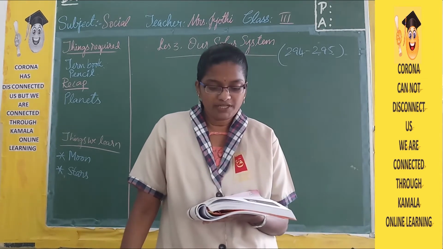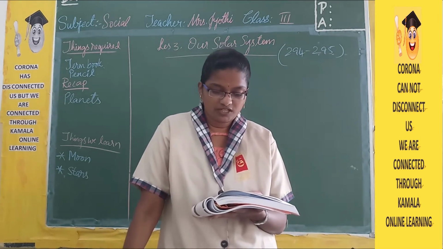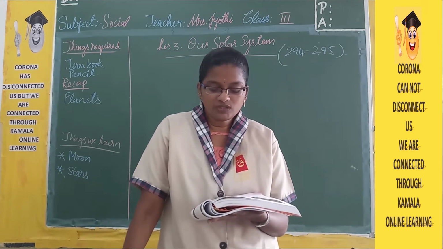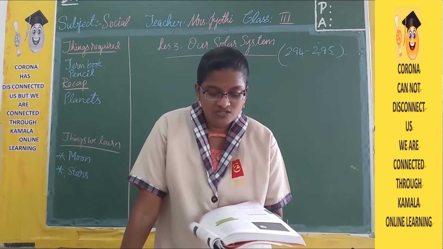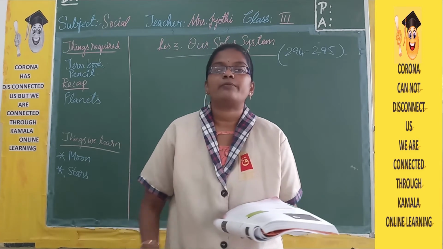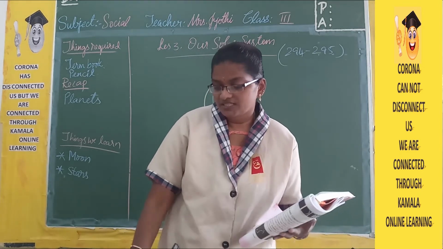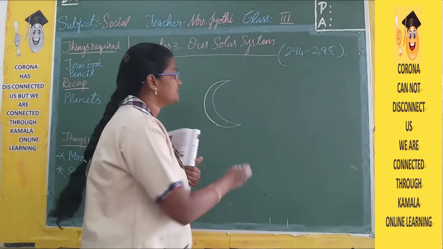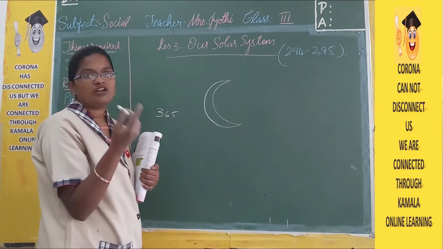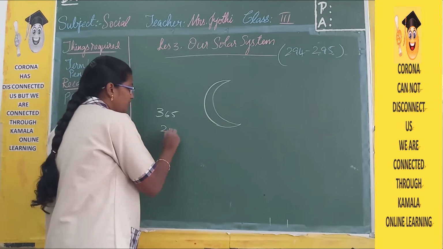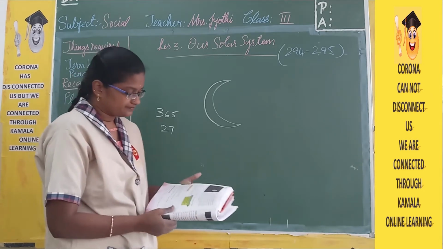The moon completes one revolution in about the same time that it takes to complete a rotation about its axis. So the moon completes one revolution in about 27 days. Here the moon completes one complete revolution around the earth in 27 days, whereas the earth takes 365 days to make one complete round around the sun. Whereas the moon takes only 27 days to make a complete round around the earth.